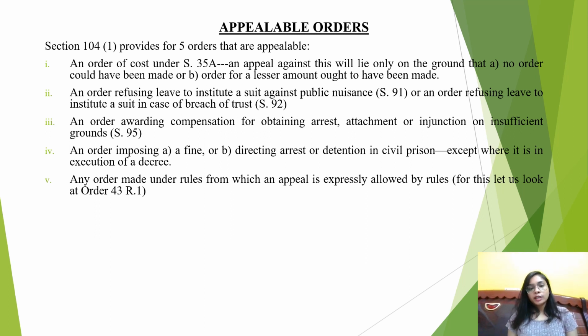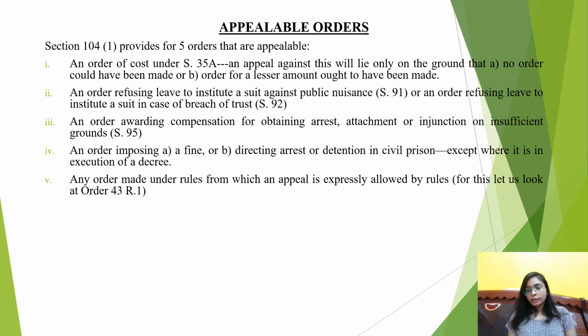Next is if the court has passed an order whereby it has imposed a fine or directed arrest or detention in civil prison. In that case also, such order will be appealable. But if such order has been passed for the execution of the decree, which we have already studied, that for the purposes of execution of decree, orders directing the arrest or detention of a person can also be made when the person is trying to dispose of the property, or is trying to abscond, or is trying to remove the property from the local limits of the court, then in that case such an order can be made.